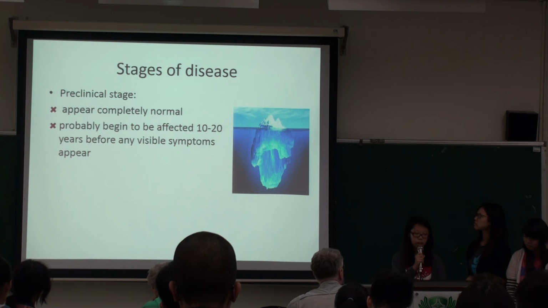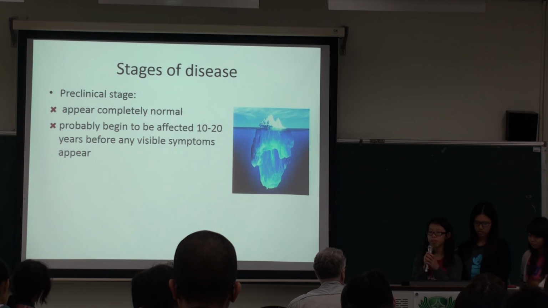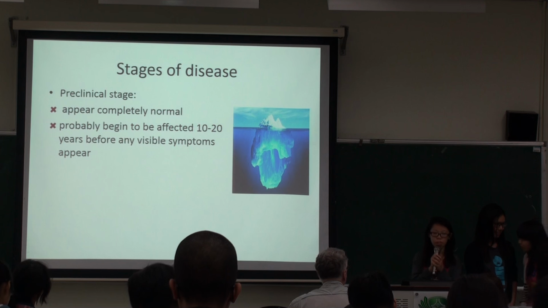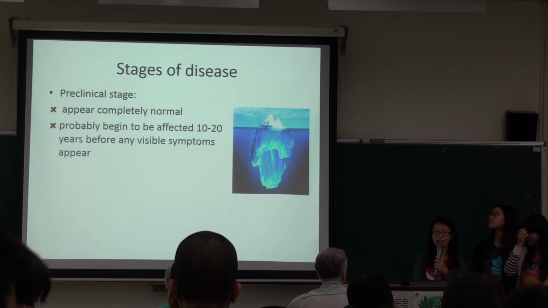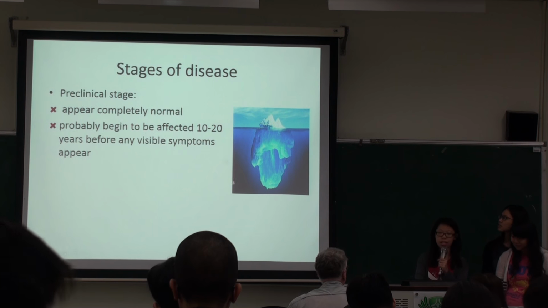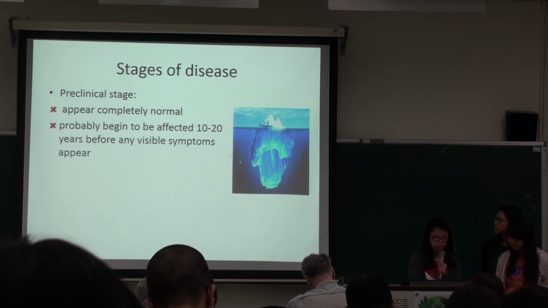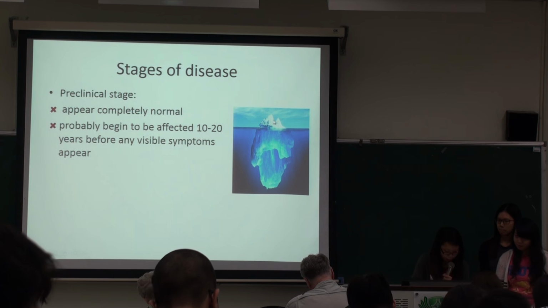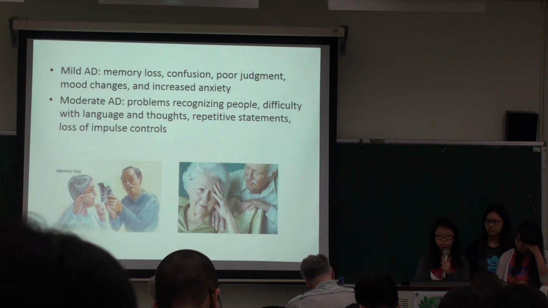Next, I would like to talk about the different stages of the disease and the way it progresses. So the first stage is the preclinical stage. At this stage, the patients appear to be completely normal. For this part, I would like to use an iceberg as an analogy, because by the time the symptoms of Alzheimer's disease have percolated up to the surface, that process has already been going on in the brain for 10 or maybe even 20 years.